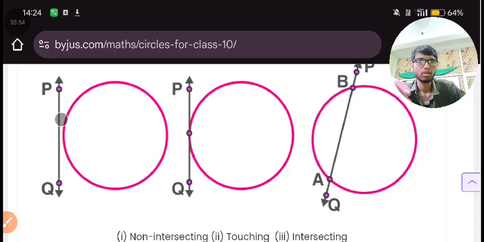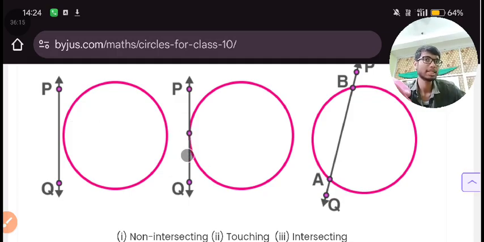What is happening over here? This line is not intersecting this, and it is not touching this either. It can happen sometimes. Here, if it touches this circle, then it will be a tangent.